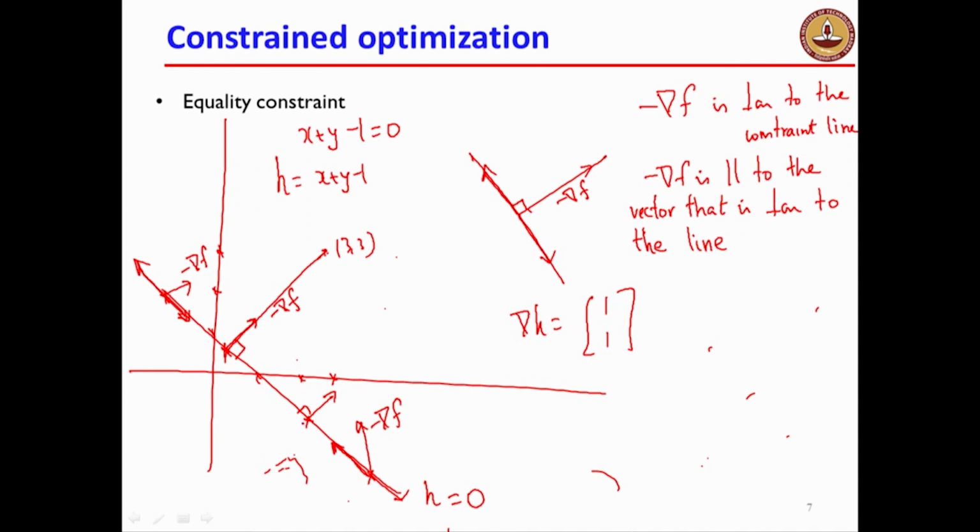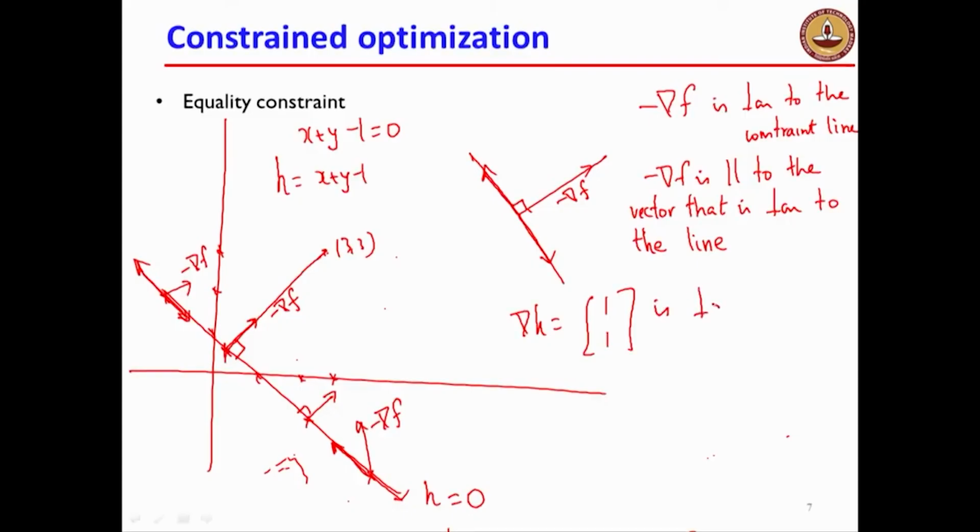Now grad h is perpendicular to the line. I know minus grad f is perpendicular to the constraint line, and grad h is perpendicular to the constraint line. So what can you say about minus grad f and grad h? They are collinear. But lambda is, remember, some unknown scalar that we still have to determine.